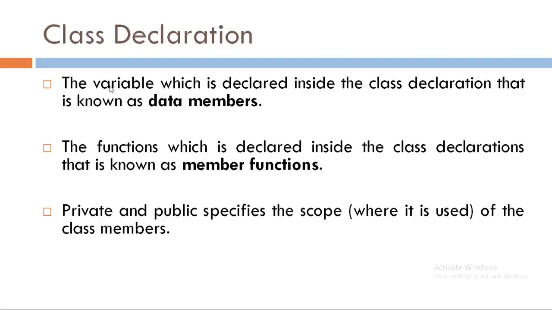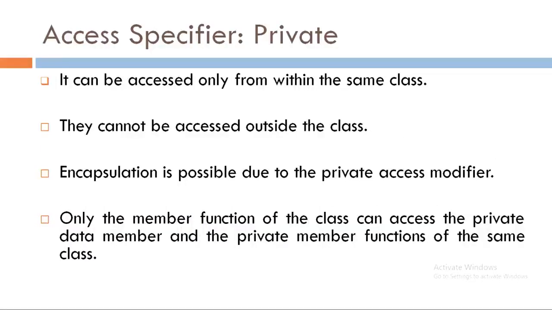So the variable which is declared inside the class declaration is known as a data member, and a function which is declared inside a class declaration is known as a member function. Private and public specify the scope of the class members. We can have three types of specifiers in a C++ class: private, public and protected. Here let's discuss the access specifiers.